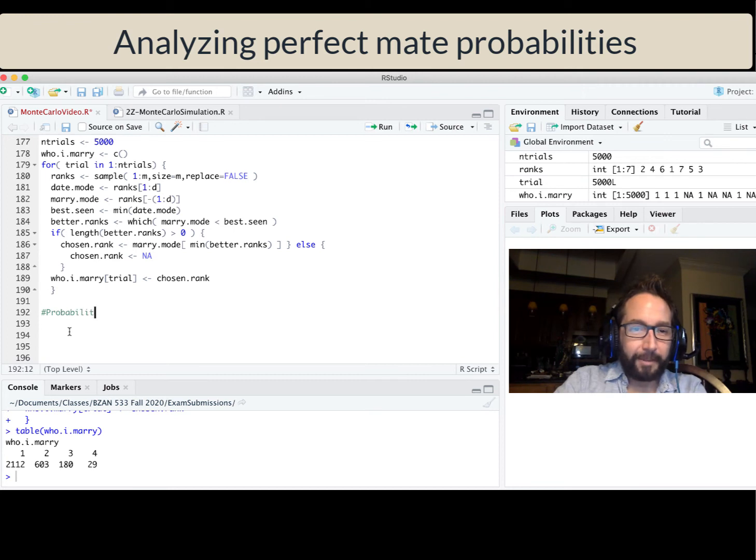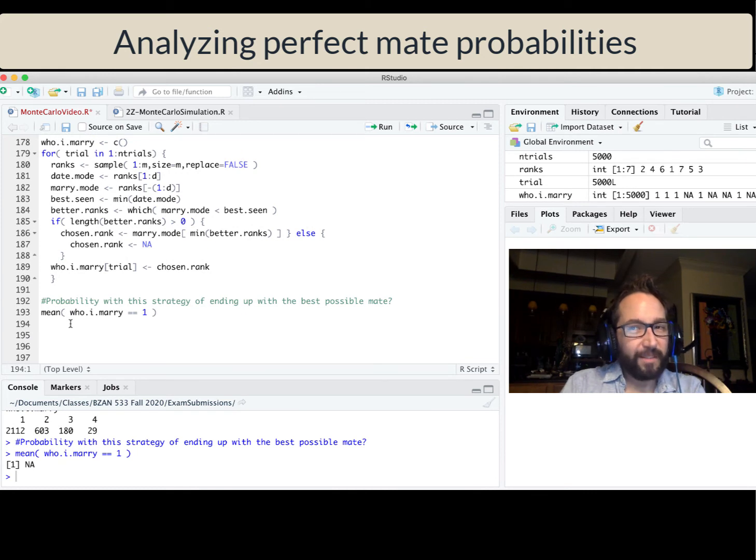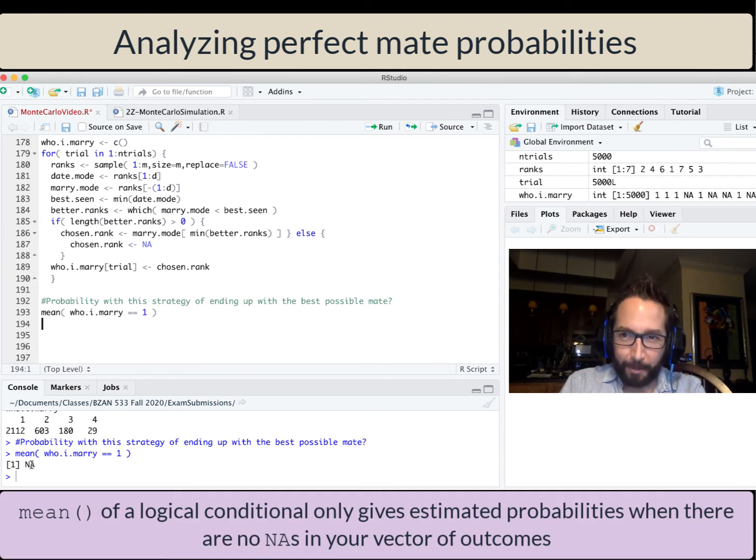All right, probability with this strategy of ending up with the best possible mate, so rank number 1. Well, let's use the mean of a logical condition. Let's find the fraction of the elements of who I marry that are equal to 1. Well, that's kind of sad. I get an NA out because all those times that I ended up being single, remember that is what's stored as an NA here.